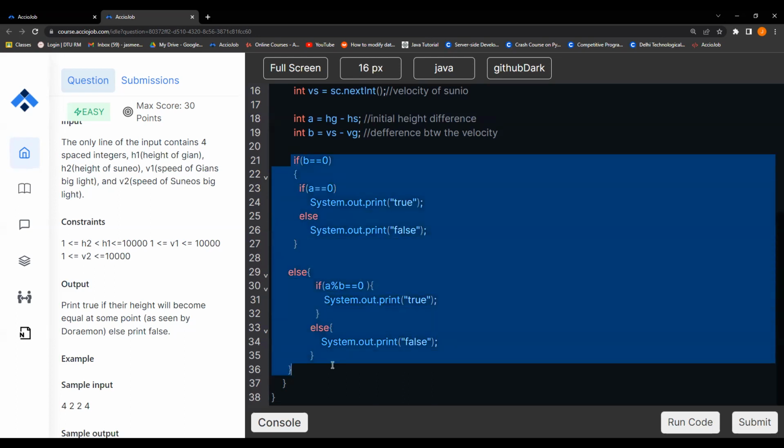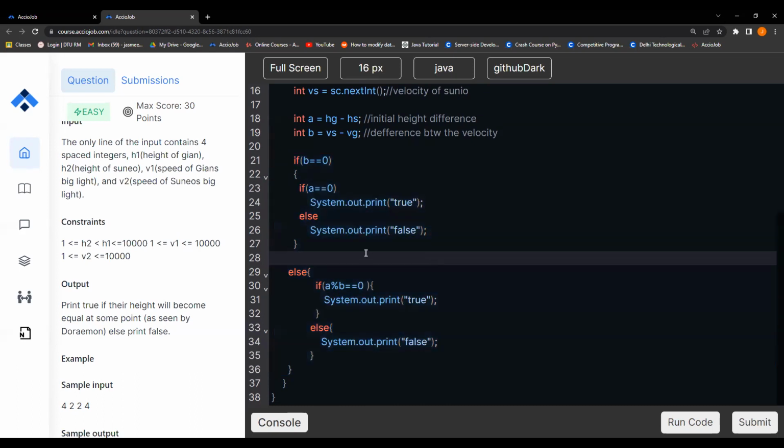It's nothing complex. The only complex thing is whether you are able to imagine those several scenarios where the height difference is playing a major role, right? So yeah, this is exactly the code that is required. Any doubts in code, any line number, please point it out and I will explain it individually. If there is any doubt, clear it now. Yeah.